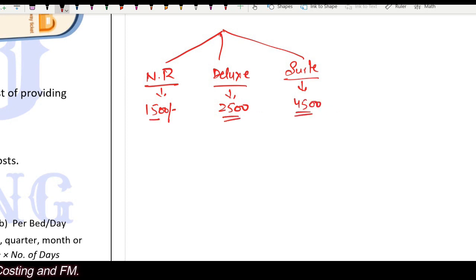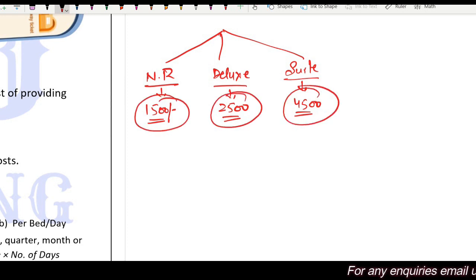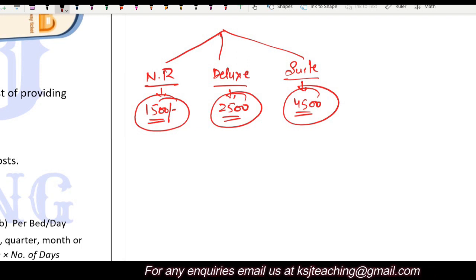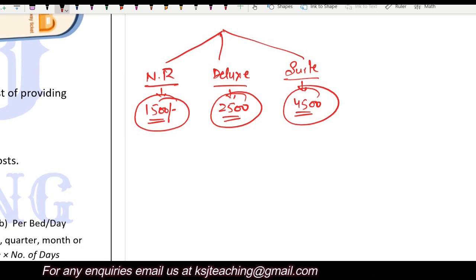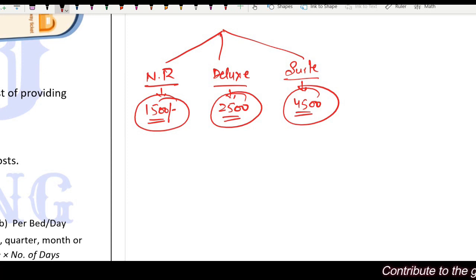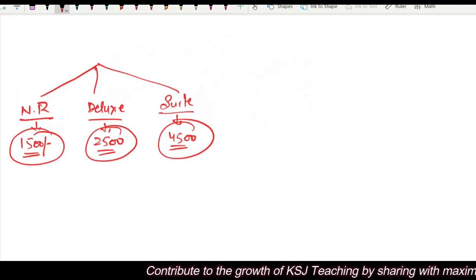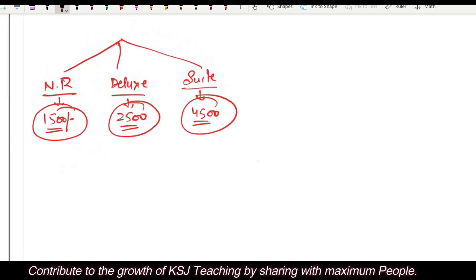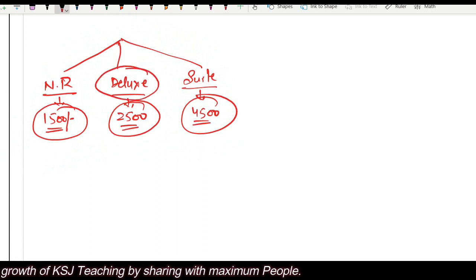Now, the thing here is how they are setting up this amount. That is a big issue. Clear? Now try to understand it. They are running a business, isn't it? They are providing you the services and they are charging for that. If you are staying in a deluxe room, they will be providing some services to you.